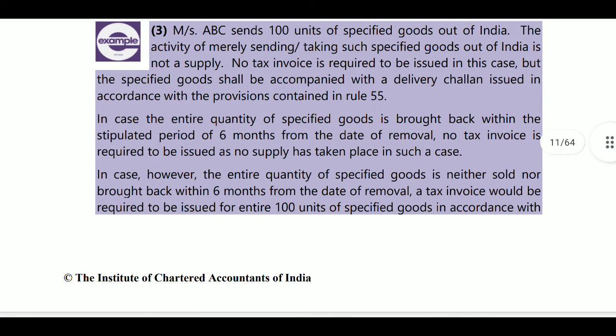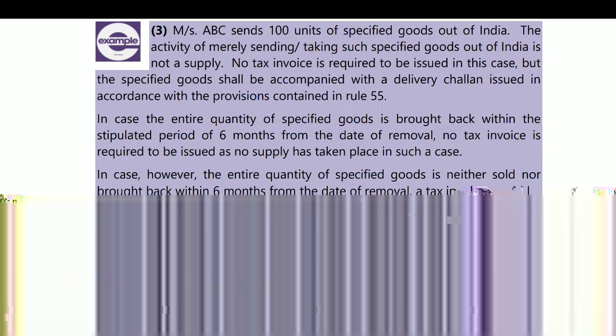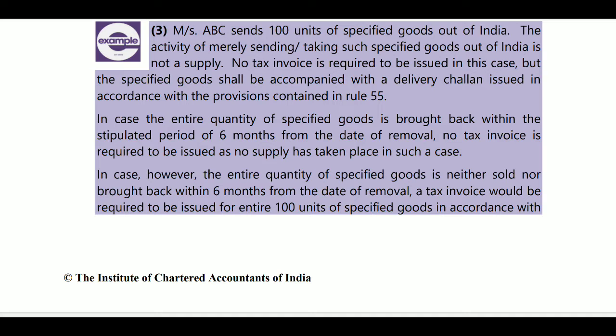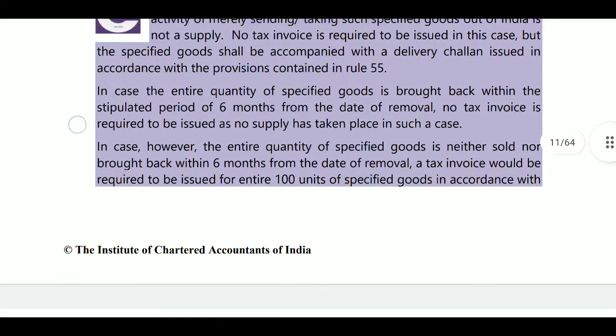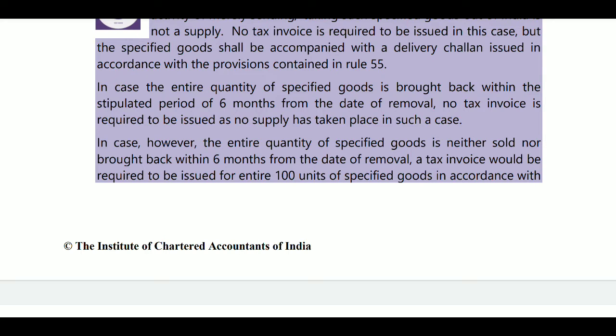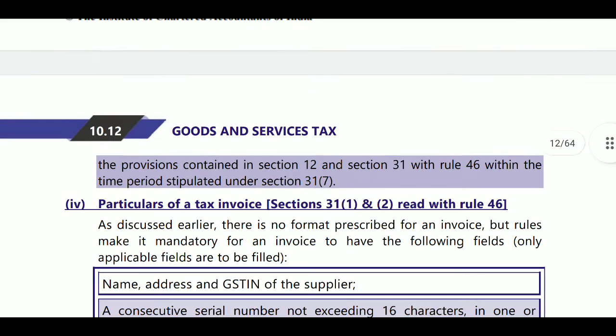In case the entire quantity of specified goods is brought back within the stipulated period of 6 months from the date of removal, no tax invoice is required to be issued as no supply has taken place. If the goods are returned within 6 months, there is no requirement of tax invoice. However, if the entire quantity of specified goods is neither sold nor brought back within 6 months from the date of removal, then a tax invoice would be required to be issued for the entire 100 units in accordance with the provisions contained in section 12 and section 31 with rule 46, within the time period stipulated under section 31(7). Okay.